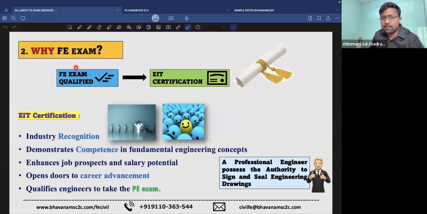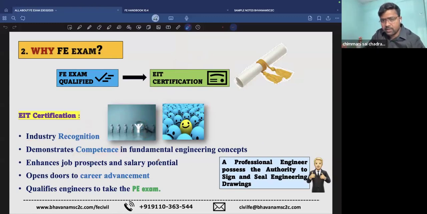As we have seen, qualifying the FE will give you EIT certification. What is the benefit if you get this certificate? Do we have any benefits? Obviously, we will have industry recognition for sure. If there are 10 participants for a company, definitely the one with the EIT will be given the priority. So it demonstrates your competence in fundamental engineering concepts.